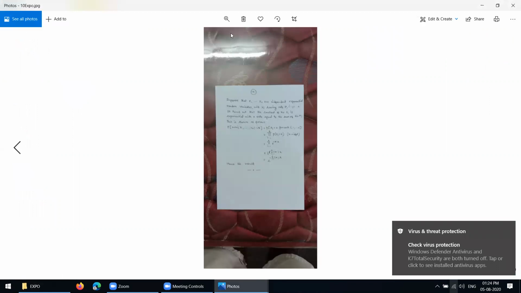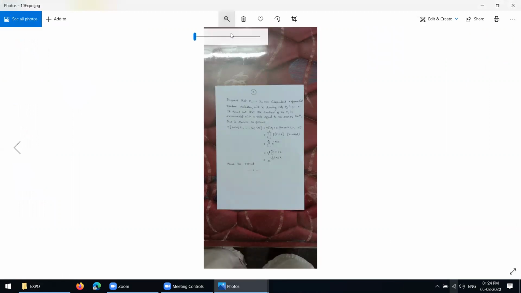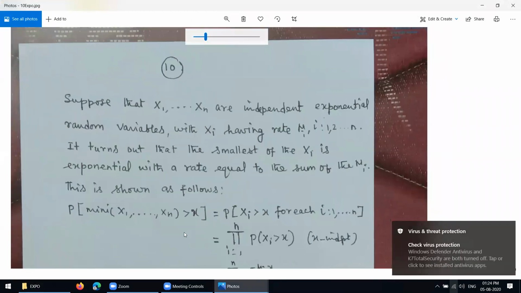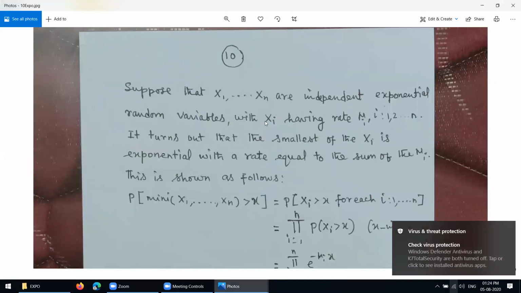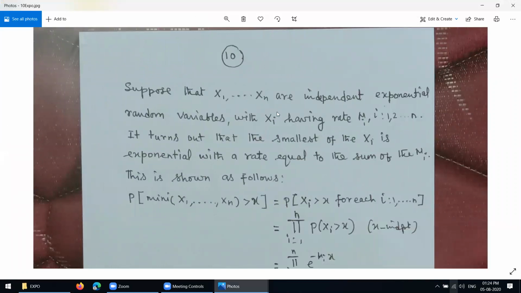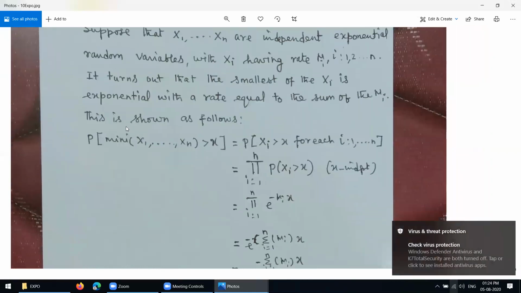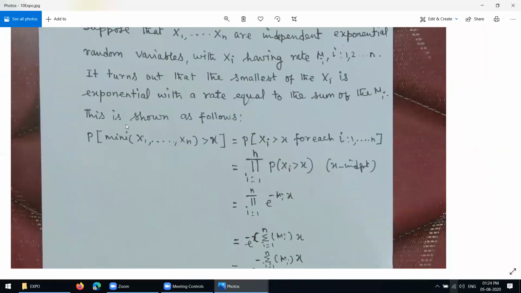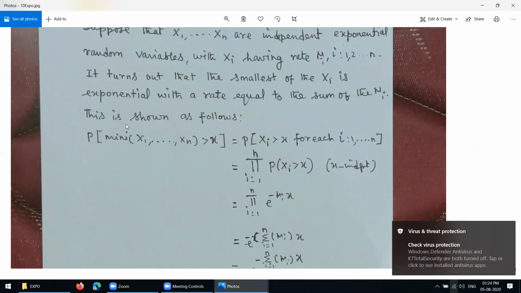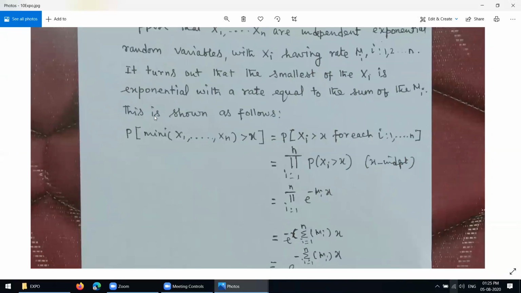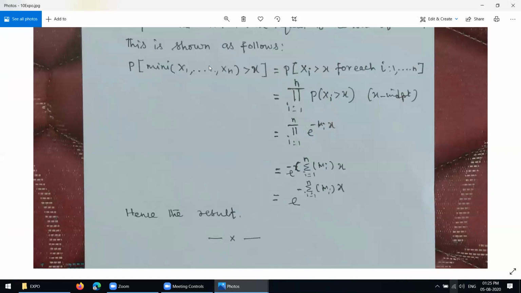See here. Suppose that X1, X2, up to Xn are independent exponential random variables with Xi having the rate mu i, i equal to 1 to n. It turns out that the smallest of the Xi is exponential with the rate equal to the sum of mu i. This is shown as follows.